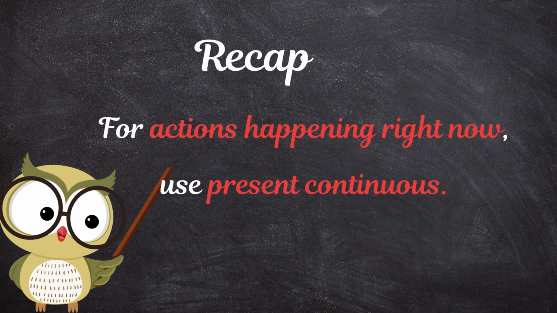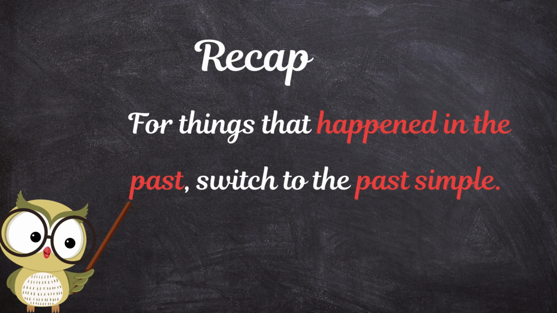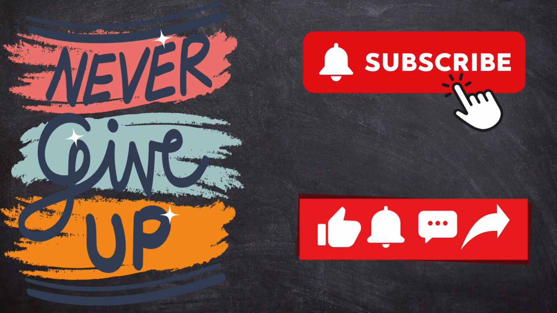Let's quickly recap. For actions happening right now, use present continuous. For things that happened in the past, switch to the past simple. And remember, some verbs like know and like never go with ing. There you go. Now you know how to avoid these common mistakes and speak more fluently. Practice makes perfect, so try these out in your daily conversations.